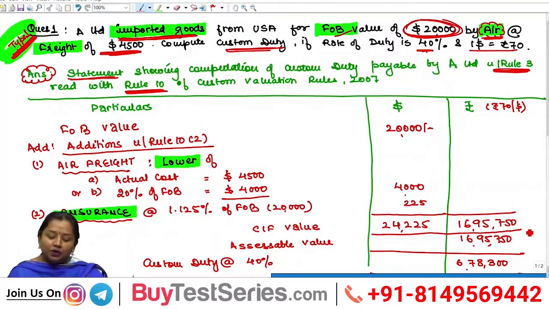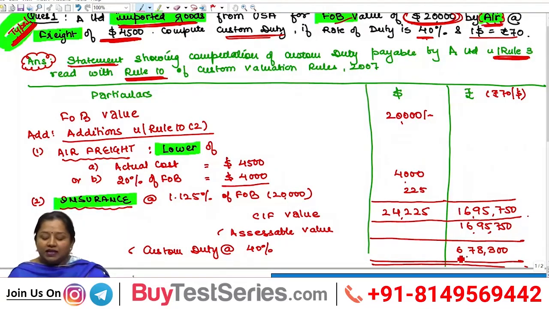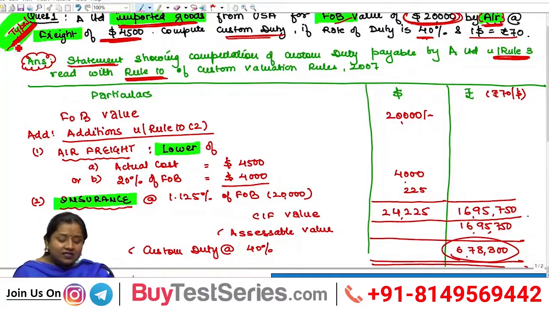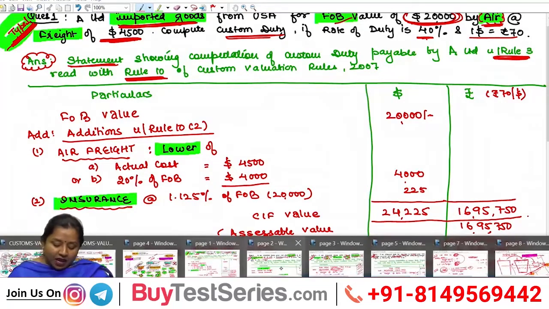Converted into Indian rupees, it would amount to 16,95,750 rupees. This CIF value shall be taken as your assessable value, upon which custom duty shall be computed at 40%, which is 6,78,300. This is the basic question which can come up on the basis of Rule 10.2.